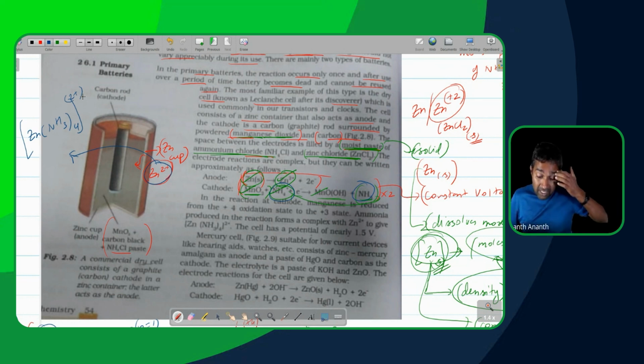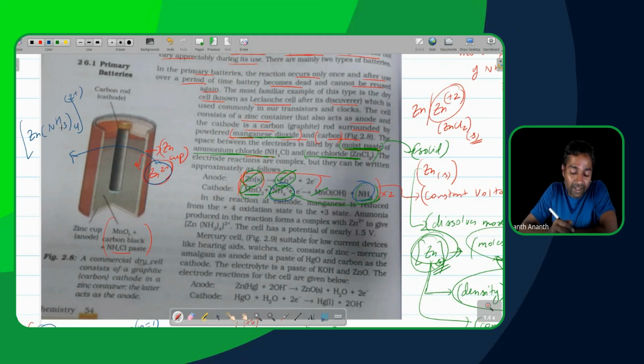Sometimes the reading itself I'm doing wrong. Zn(NH3)4 2+ is going to be the complex formed here. So why did I stop there when I thought I read 2 there? The main reason is because zinc 2+ only forms tetrahedral complexes. So the moment I saw Zn, I thought I saw, when I was writing Zn(NH3)2, I thought I saw 2 there. I realized,